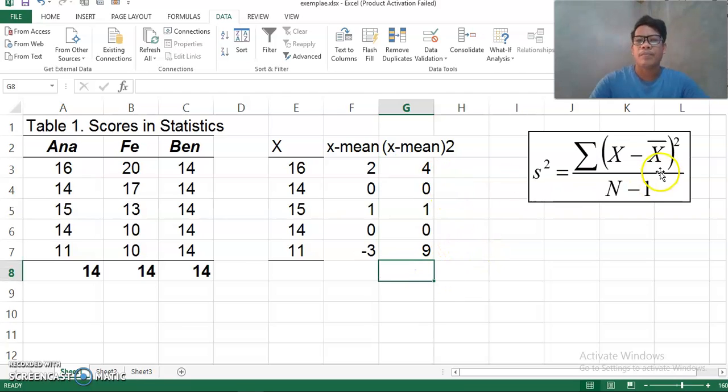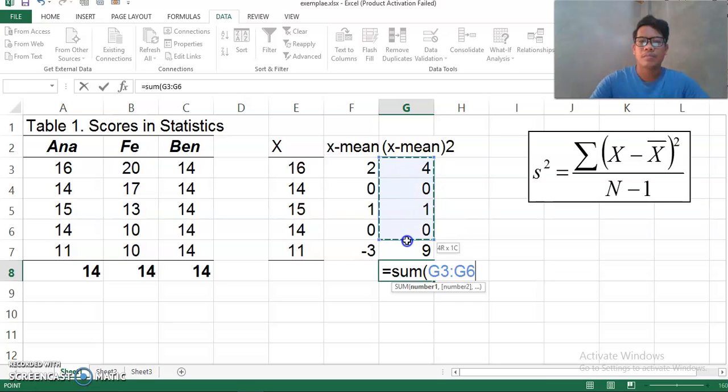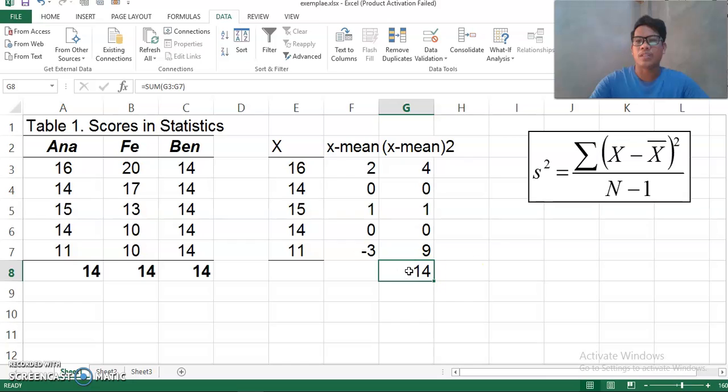Okay, and then of course we have here the summation of the square of the raw score minus the mean. So we get the sum. That's 14. And then we have also here n minus 1, the number of raw data minus 1.